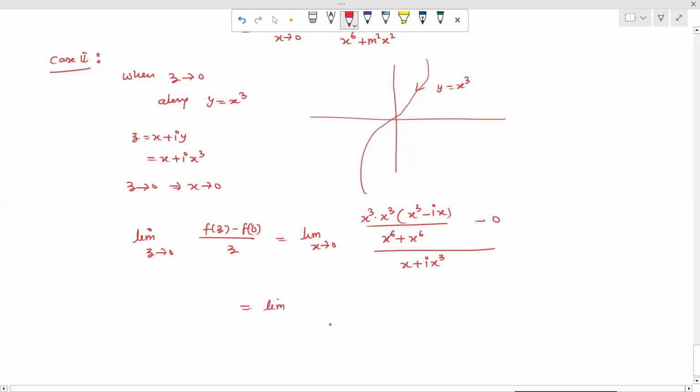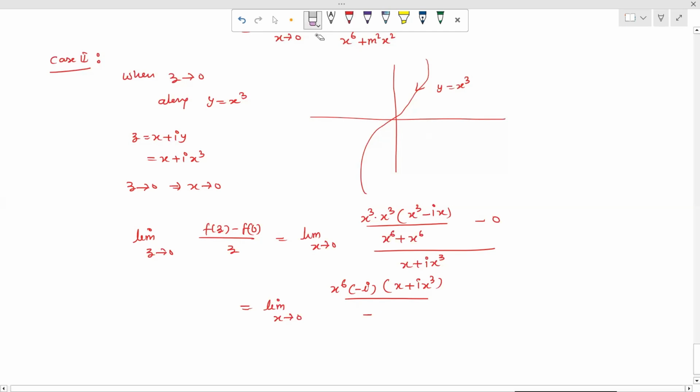So limit x tends to 0. Here we have x raised to the power 6 and minus iota, which we have taken as common. So this can be written as x plus iota into x cube upon x raised to the power 6 plus x raised to the power 6, which means 2x raised to the power 6.